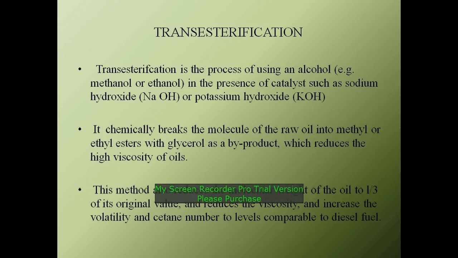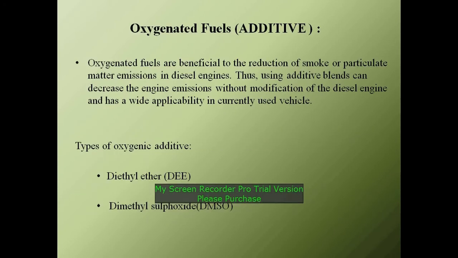Transesterification. Transesterification is the process of using an alcohol in the presence of a catalyst such as sodium hydroxide or potassium hydroxide. It chemically breaks the molecule of the raw oil into methyl or ethyl ester. This method also reduces the molecular weight of the oil to one-third of its original value.